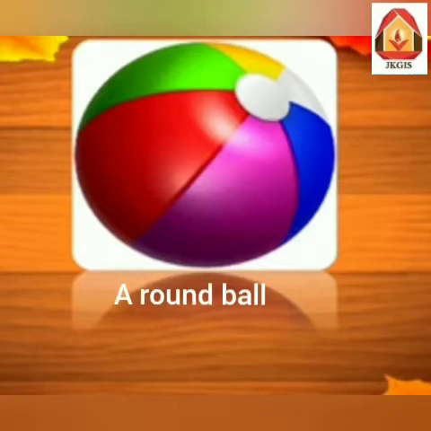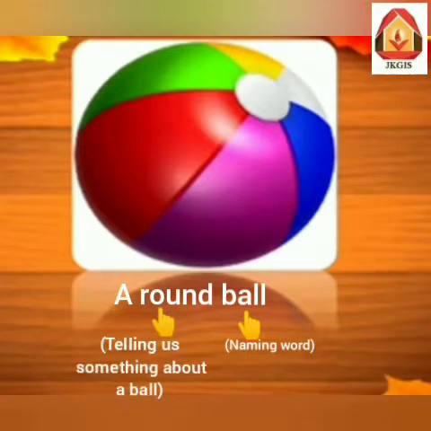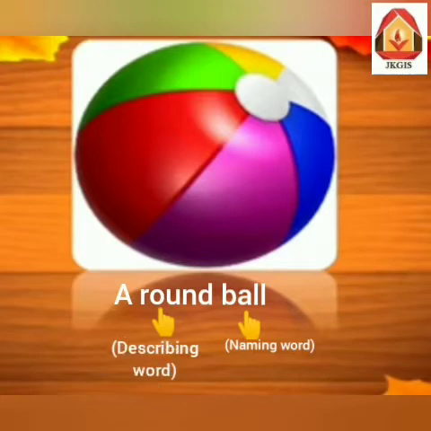A round ball. The word round is telling us about the shape of a naming word, that is a ball. This word is telling us something about a ball. So, round is a describing word which describes the shape of a ball.